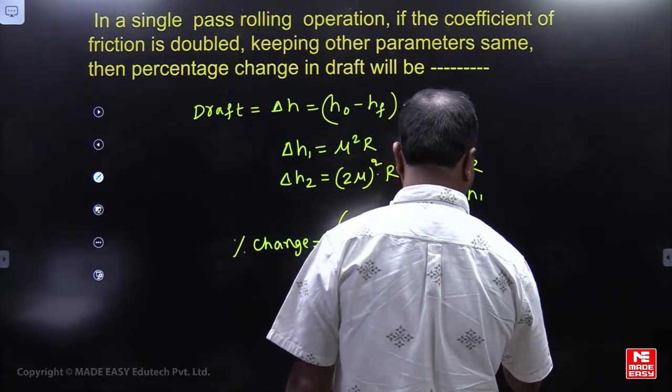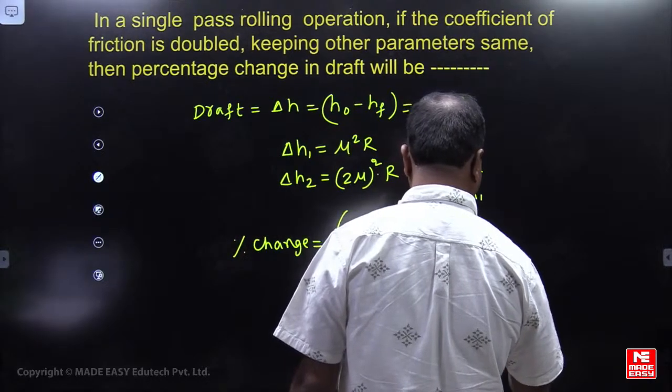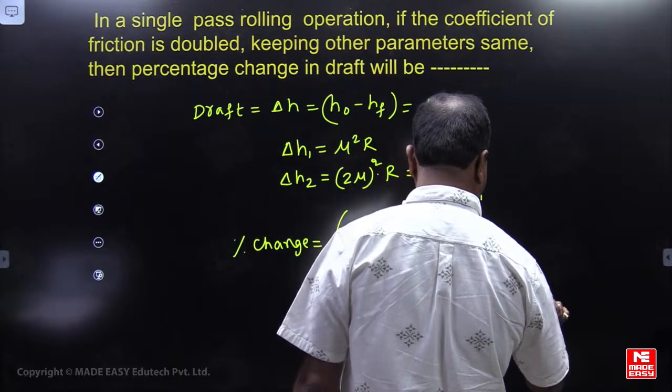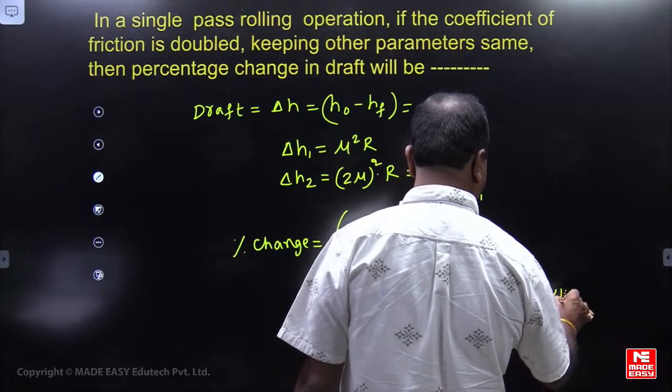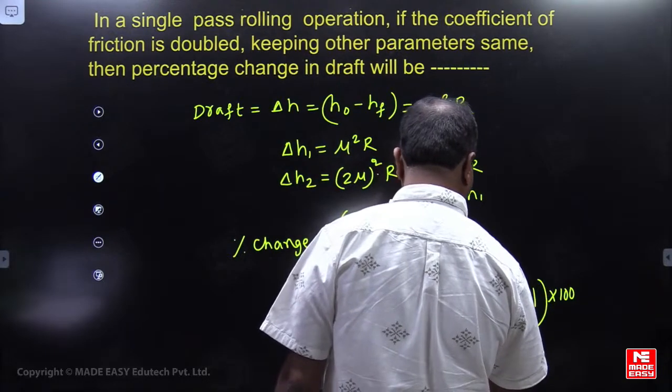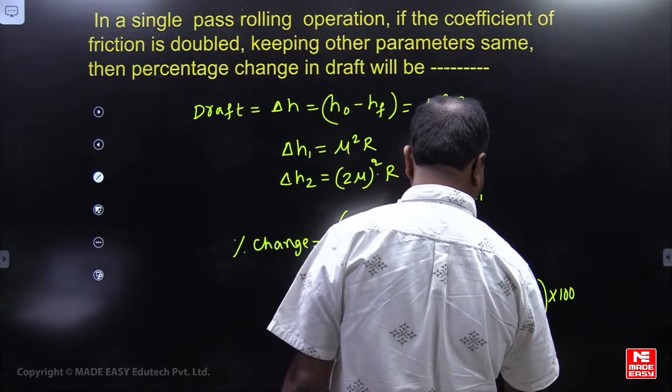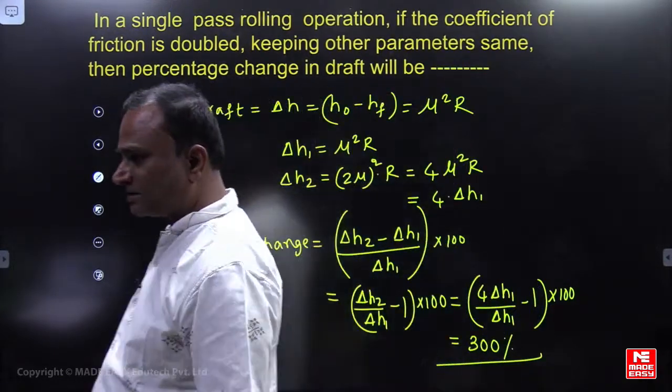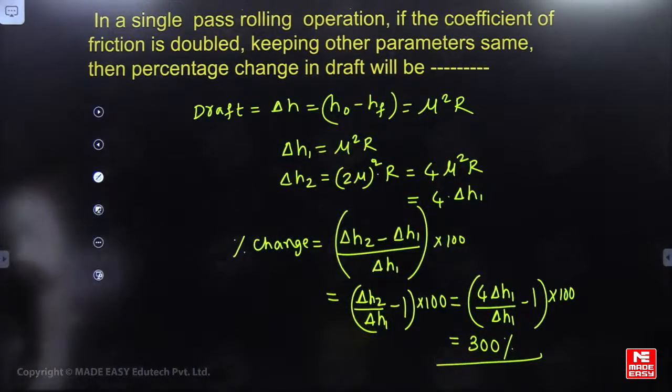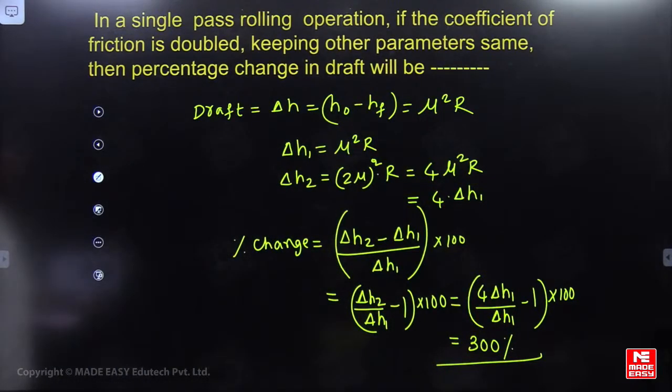Four times delta H1 by delta H1 minus 1, into 100. So it will be equal to 300%. Correct? 300% correct? Very good. 300% is the correct option.